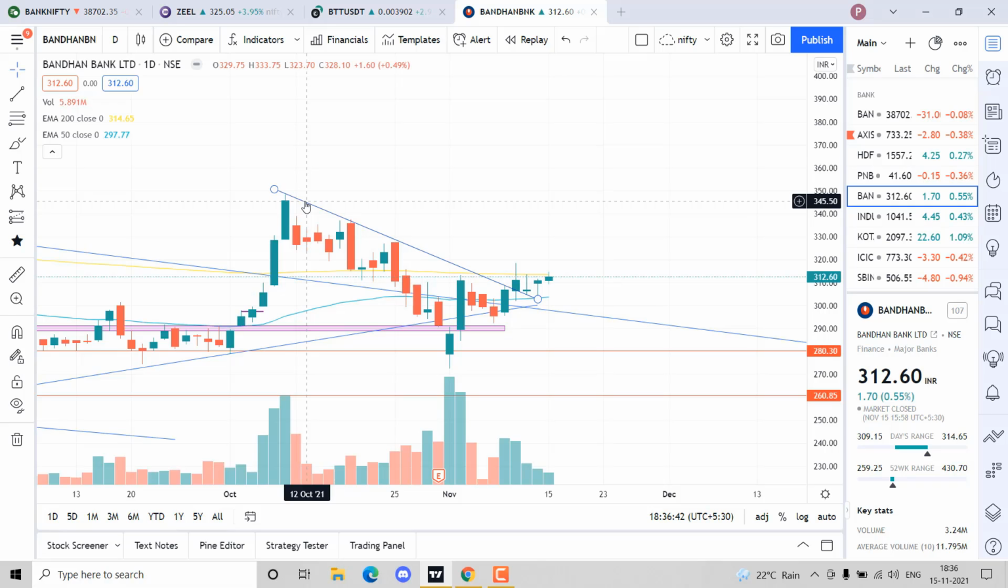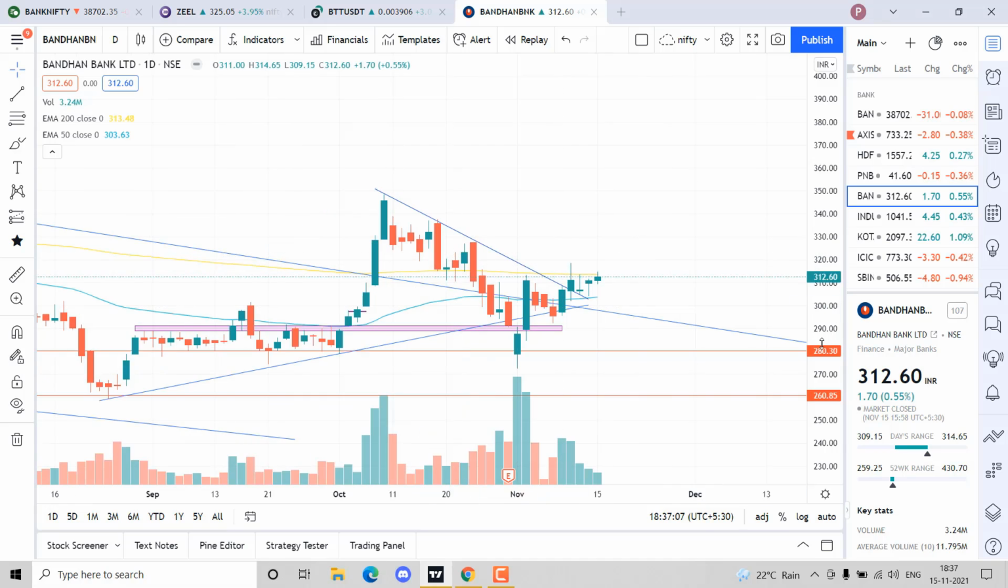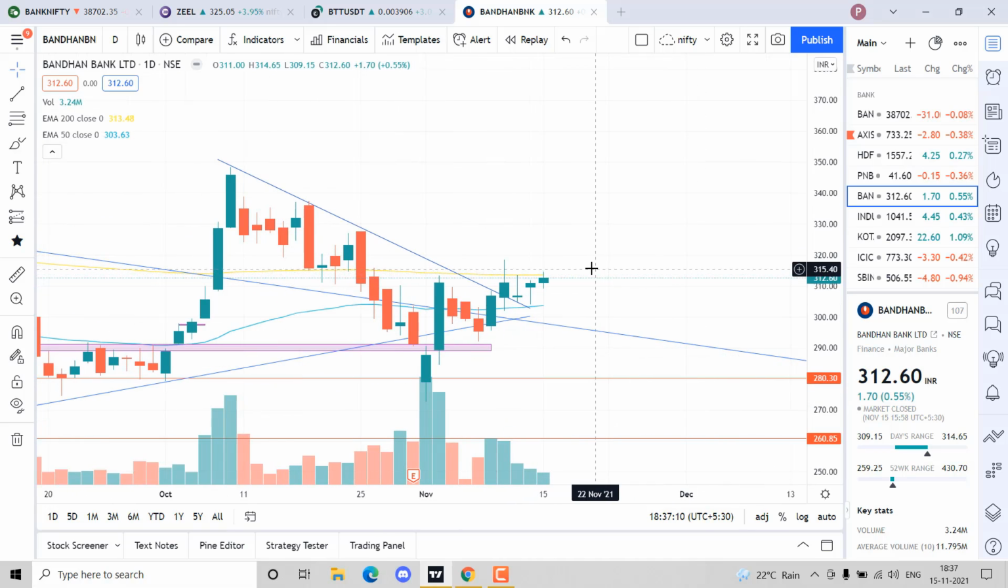What is the first thing that comes to mind when I say support? A support is something that doesn't let the price fall much below it. If something is falling from above, for example a ball, let us take our floor as the support. If a ball is falling, it will bounce back from the support. It won't go through the floor. That is what is called support. This is the basic definition.